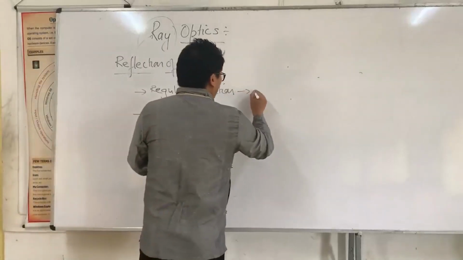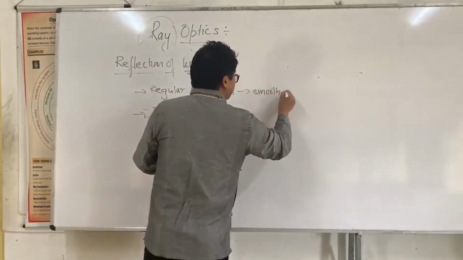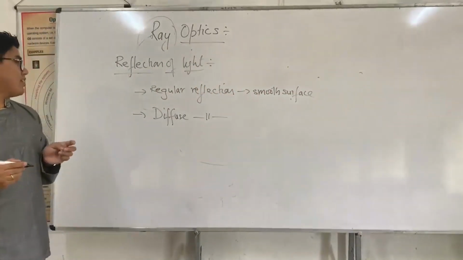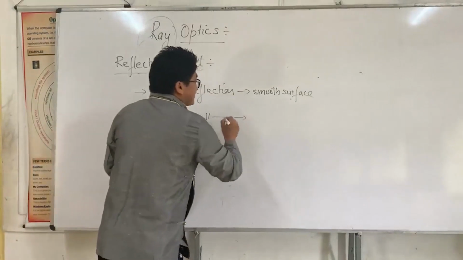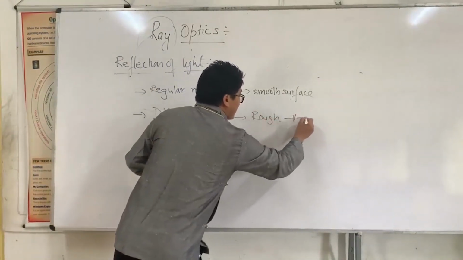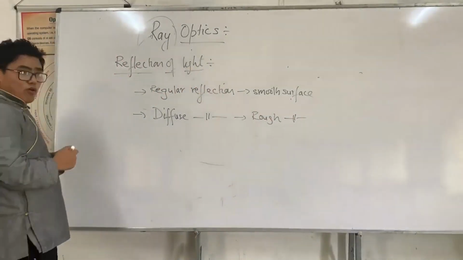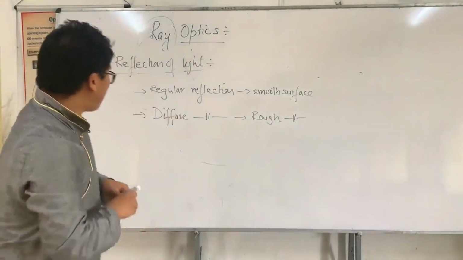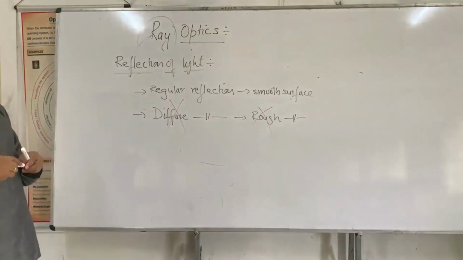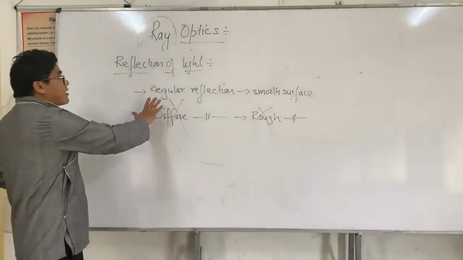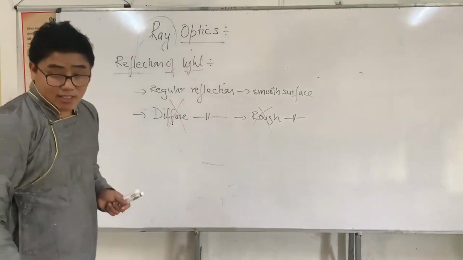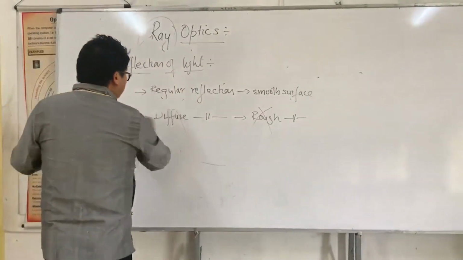I will say this is from a smooth surface, and diffuse reflections are the reflection taking place on a rough surface. I am not going to discuss diffuse reflections. I am going to stress only on reflection taking place on a smooth surface, that is what we call regular reflections. So I'm going to learn this.